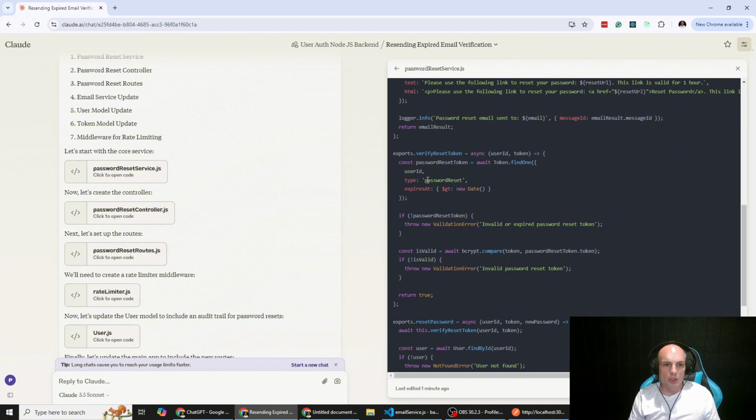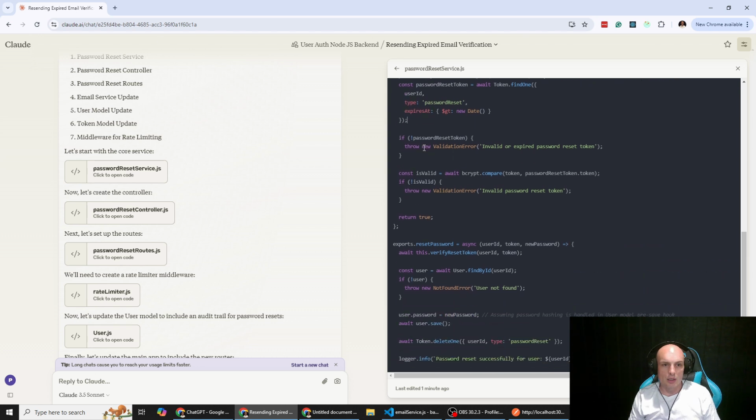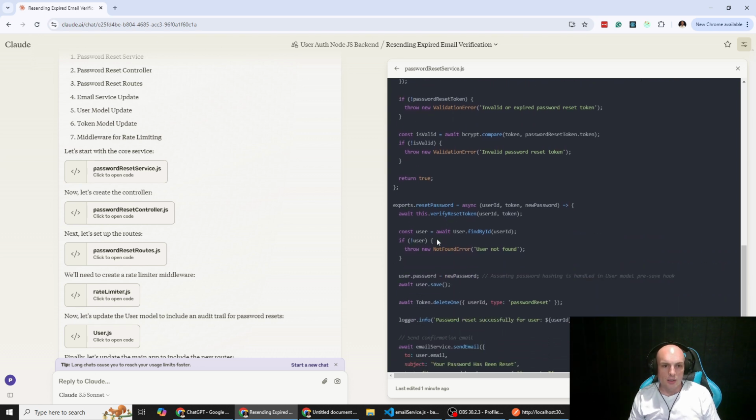So we find our user, so we're actually looking on our token model, not the user model. So we're looking on our token model for a user that has our user ID. And then we're specifically looking at the token with the password reset. We've got our error logging, and then in this piece of code we're verifying the reset token is correct. If it is correct, then we're allowing the user to create a new password.